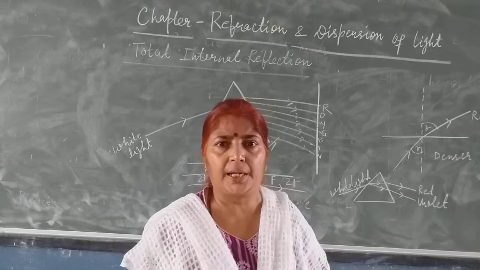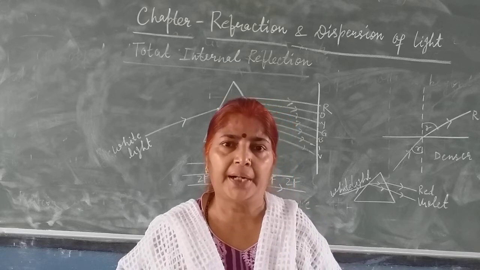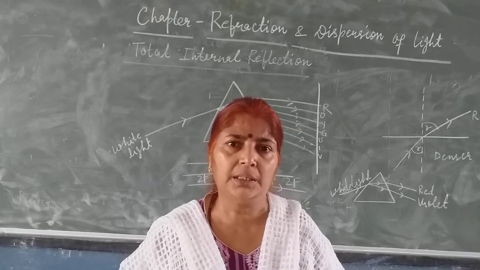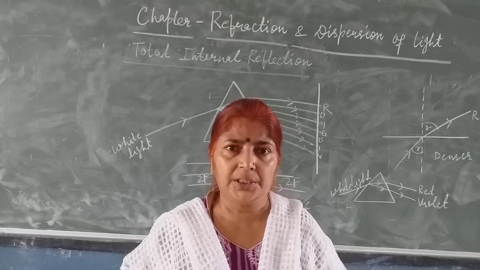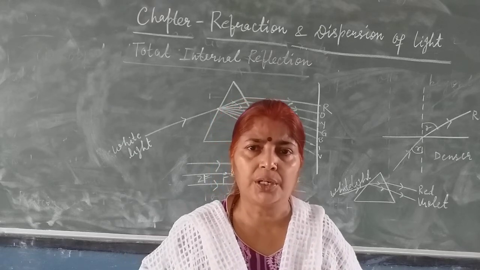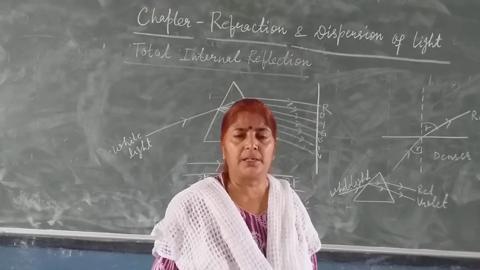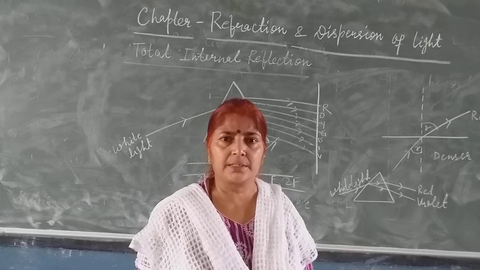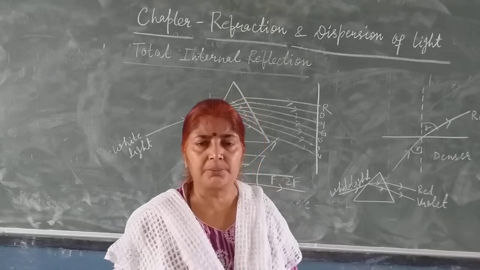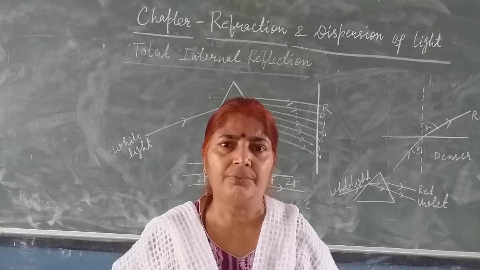Telescopes are of two types. One is the refractor, in which lenses, convex lenses, are used. And the other is the reflector telescope, in which a mirror is used. Okay, children? So two types of telescopes are there. One is the refractor, where convex lenses are used, and in the reflector, mirrors are used. This mirror is a concave mirror. So this is about the application of lenses.